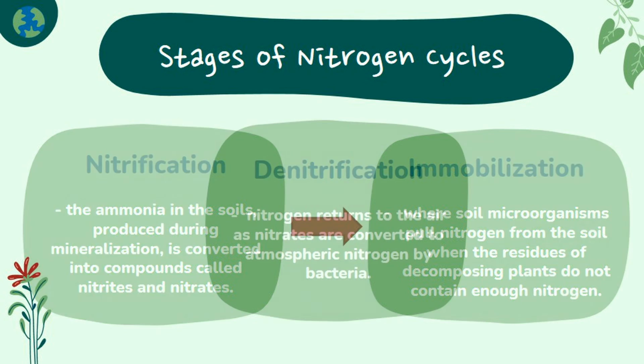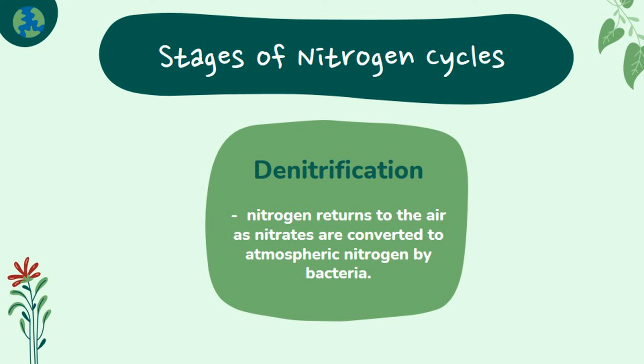In the fifth stage of the nitrogen cycle, nitrogen returns to the air as nitrates are converted to atmospheric nitrogen by bacteria through the process we call denitrification. This results in an overall loss of nitrogen from soils as the gaseous form of nitrogen moves into the atmosphere.